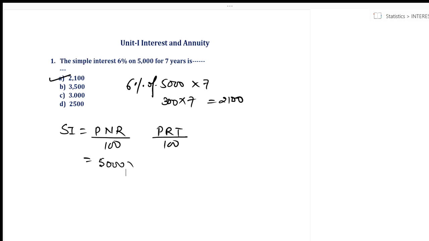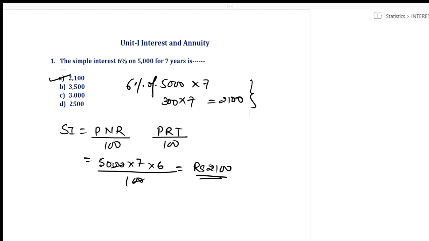Principal is 5,000, into N, that is the number of years, is 7, into R is 6% upon 100. What is the answer I'm getting? 300 into 7 is equal to rupees 2,100. So if I have to just solve the MCQ, this is the approach I can take. Just 6% of 5,000 into 7.